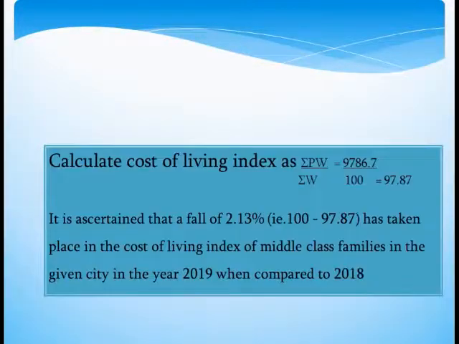Here cost of living index is sigma PW divided by sigma W, that is 9786.7 divided by 100 is equal to 97.87. It is ascertained that a fall of 2.13% has taken place in the cost of living index of middle class families in the given city in the year 2019 when compared to 2018.